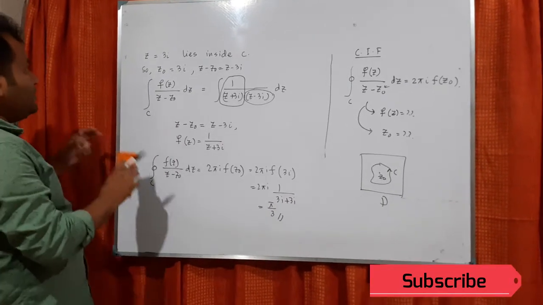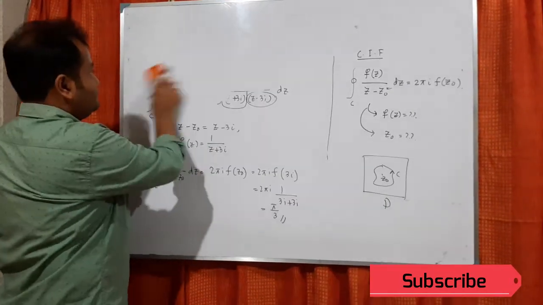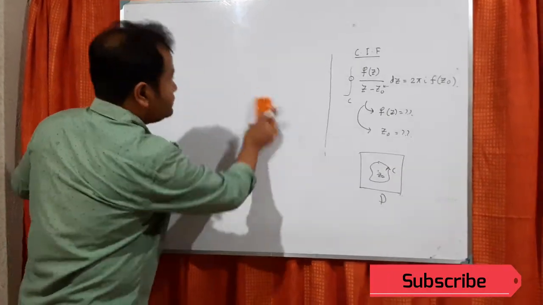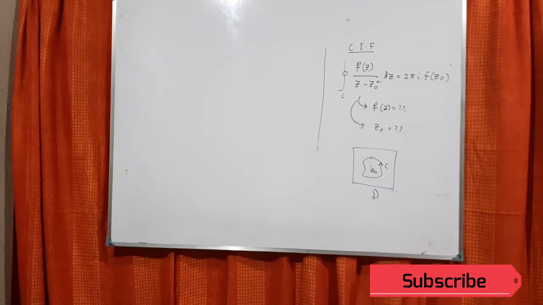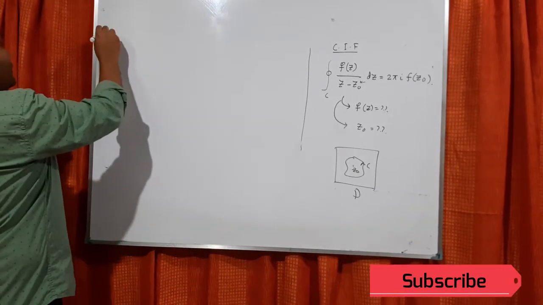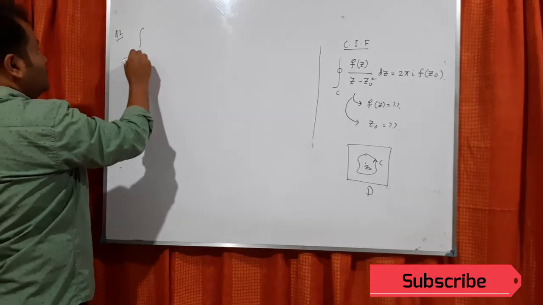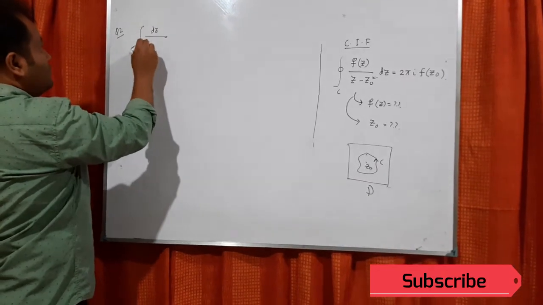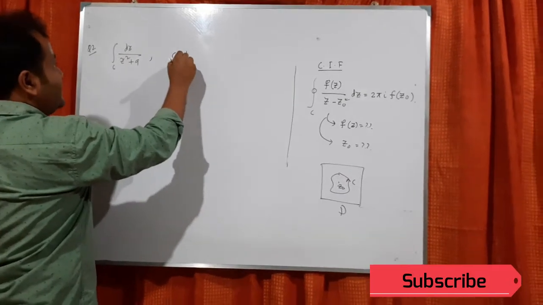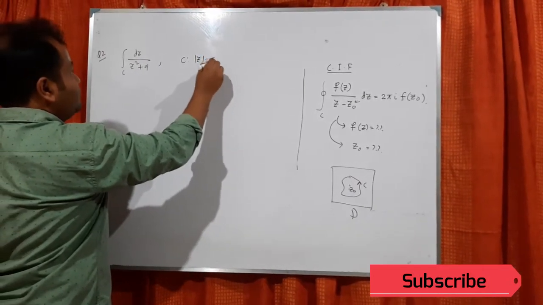Okay. Let me do another problem. Let me do another one. The same integration, but C is mod of z equals 5.